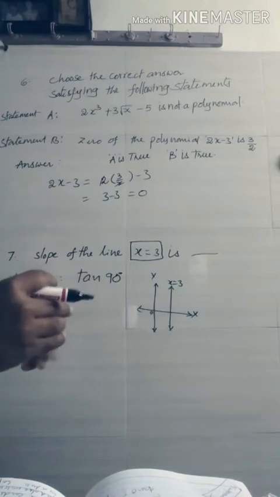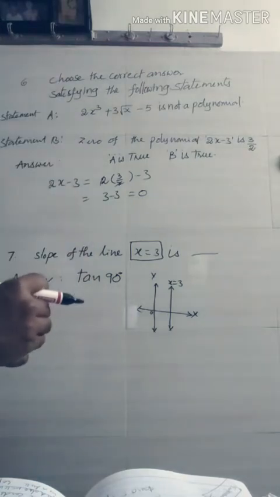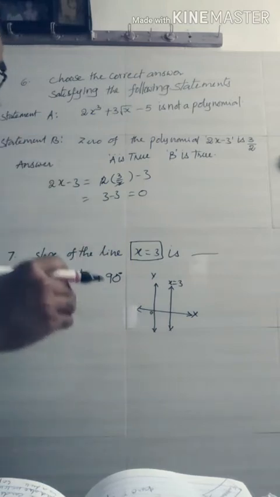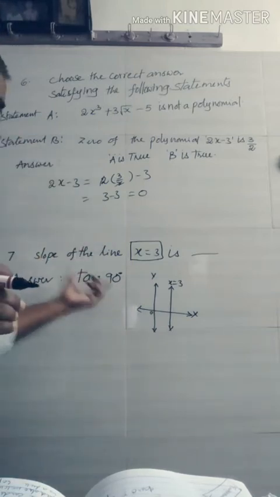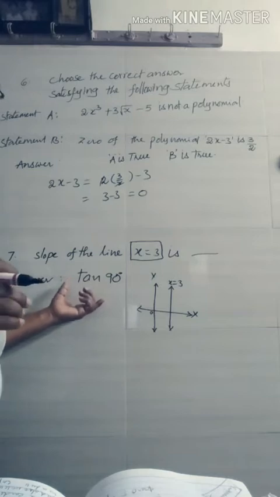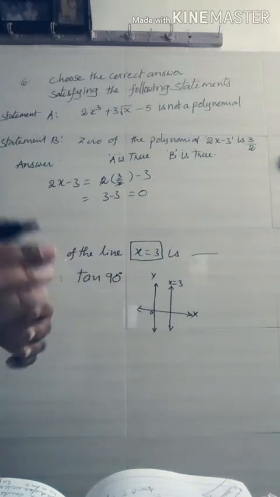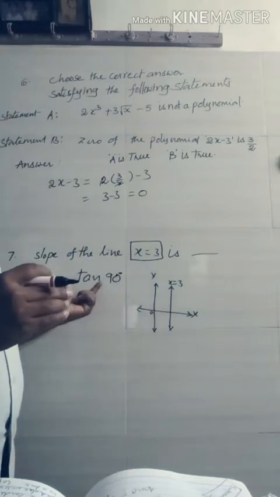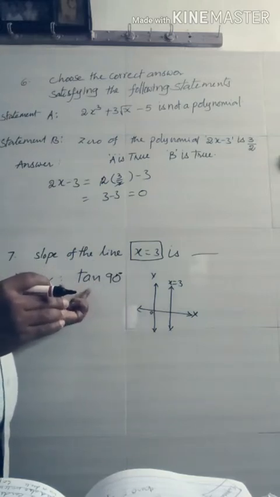The answer is in trigonometric ratios. I do not write here all the given four options. I write the correct answer. Why? Because tan 90 is not defined. Among those four options, only one is suitable, and that is tan 90. The value of tan 90 is not defined.